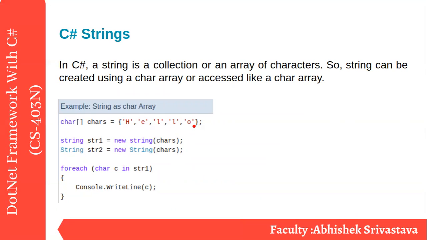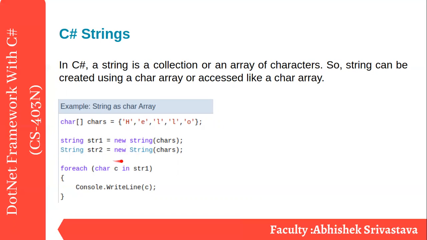Okay, so in C sharp, keep in mind single quotes stand for a single character and double quotes stand for a string. In a string, you can have a single character, but in single quotes, you must always have a single character. Now what happened, I am creating a new variable, string str equal to new string chars. So I am clubbing all the characters and creating a new string variable over here. Similarly, this is a way of using the string data type, and in the second way I am using the System.String class.